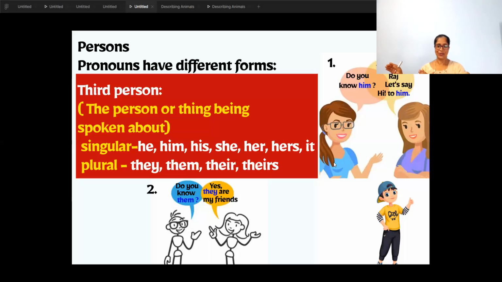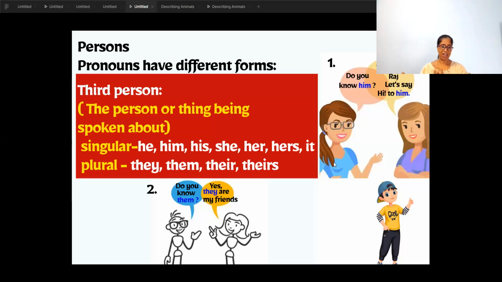Okay. So we refer to him, if he is single, as he, him, his. If it is a girl, she, her, hers. If it is an animal or a non-living thing, then it.